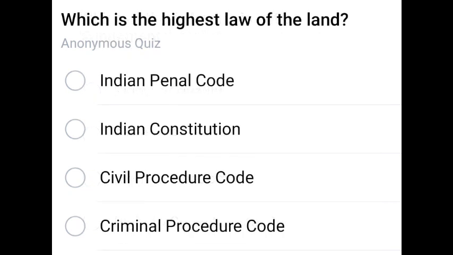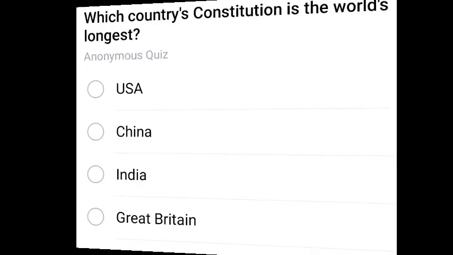Which is the highest law of the land? The correct answer is Indian Constitution.